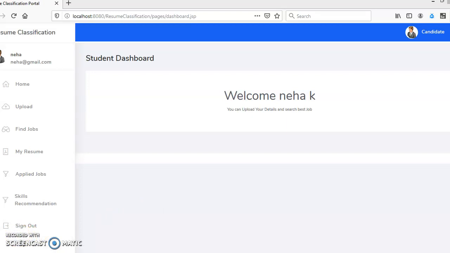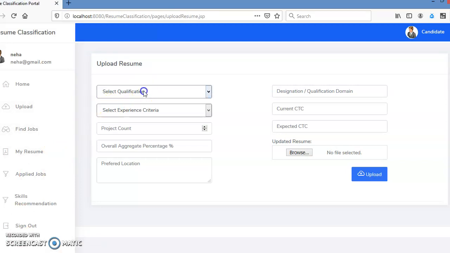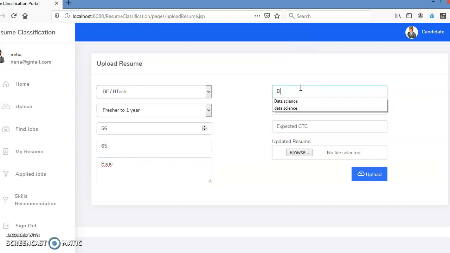This is the candidate portal where he can upload his resume. And he has to select his resume from his system.